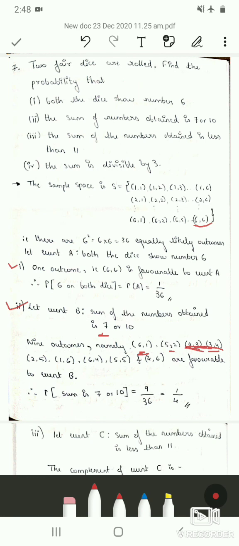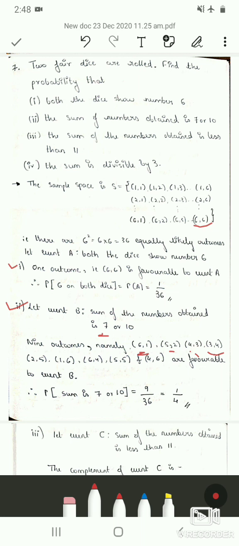These two are not the same. These are two completely different outcomes. Here, when you throw the first die, it shows number 4 on the top surface, and the second die shows number 3. In this outcome, the first die shows number 3, whereas the second die shows number 4.